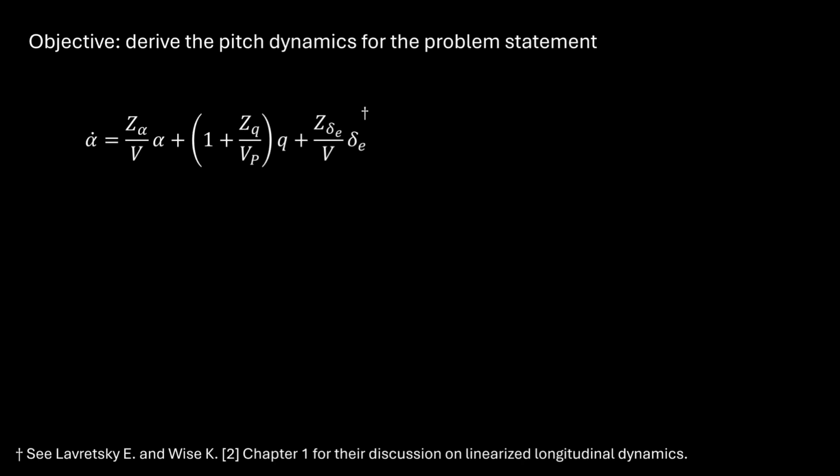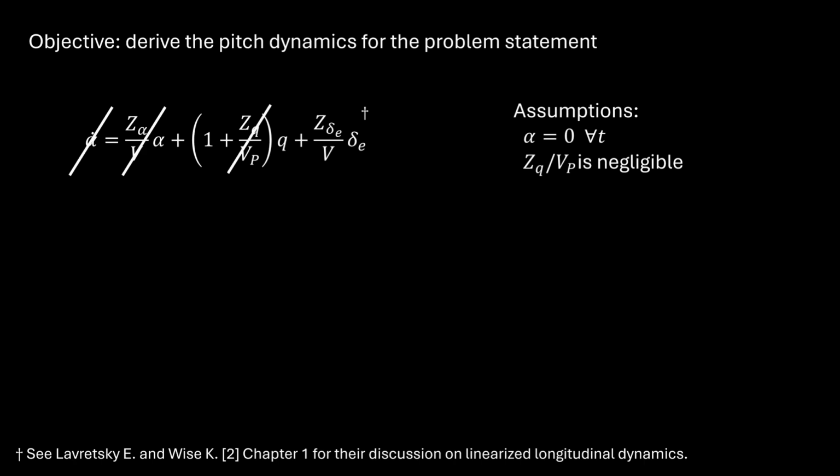We've already assumed that the angle of attack is zero, so that alpha and alpha dot can be eliminated. Also, we'll assume the term Z_Q over V is negligible, since that ratio is often small for cylindrical bodies. Eliminating this term from the equation, we're left with pitch rate, which is equal to theta dot, is equal to minus Z_δE over V times δE. This is an essential pitch equation.